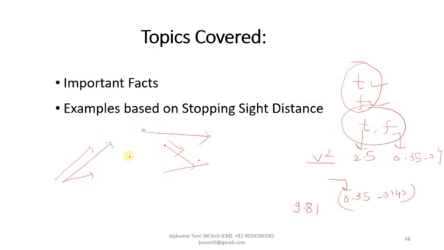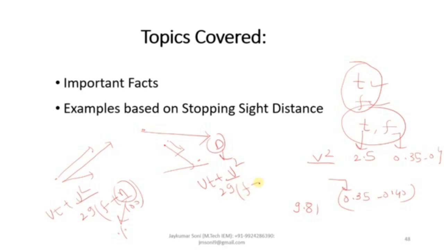So if the road has an ascending gradient, the equation will be Vt plus V square by 2g in bracket f plus n by 100, where n is the gradient in percentage. And if it is a descending gradient, then you have to take the equation Vt plus V square by 2g in bracket f minus n by 100.